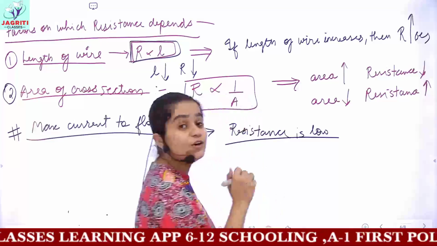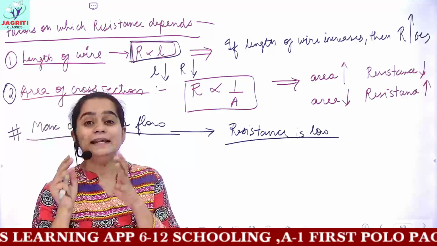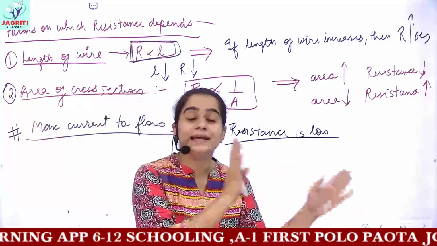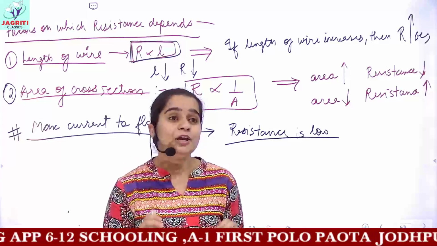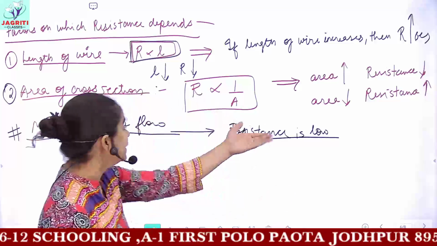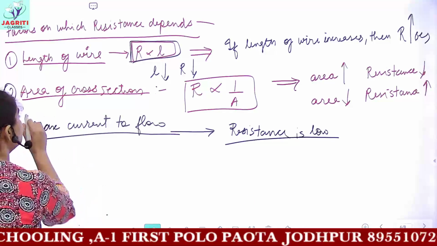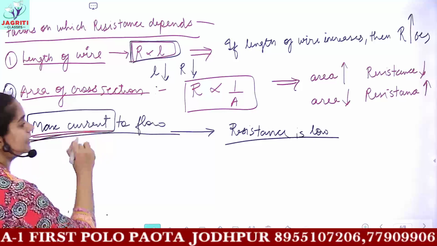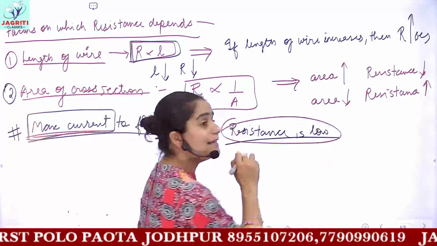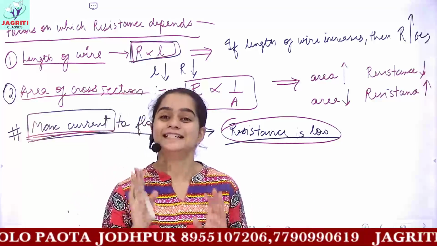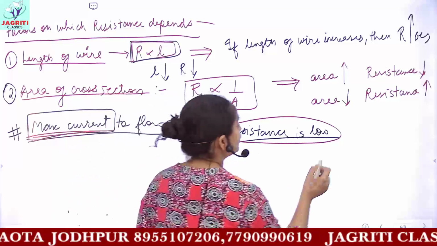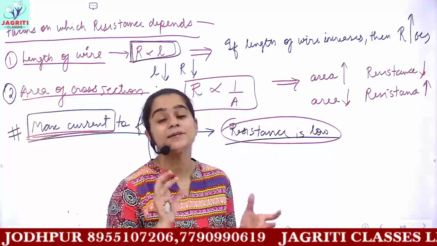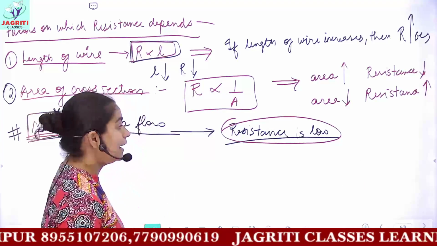So a low value of resistance means electrons will easily flow in their path, they would not be offered any restriction, and when resistance is low, the current would be maximum. So the condition for maximum current is the presence of a very low value of resistance. I hope this is clear, that resistance and current are inversely proportional to each other.